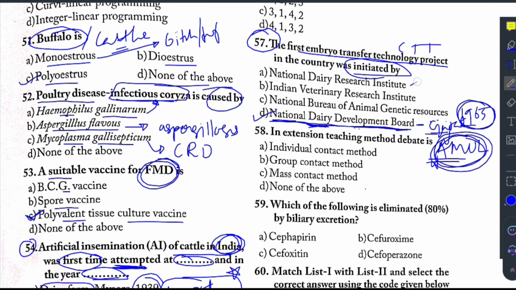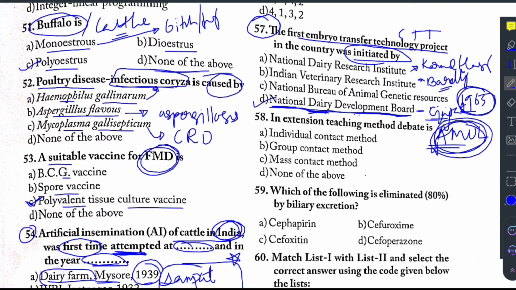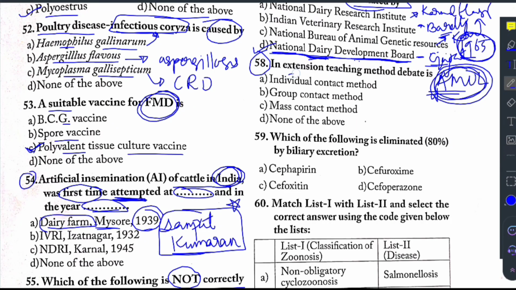Now this National Dairy Research Institute is located at Karnal in Haryana, and IVRI is located at Bareilly in UP. And then this National Bureau of Animal Genetic Resources is also located at Karnal, Haryana. So next, question number 58 says, extension teaching method, debate is. Debate is not individual, and it is not mass, so it is a group contact method.